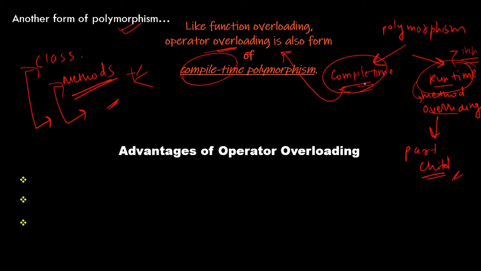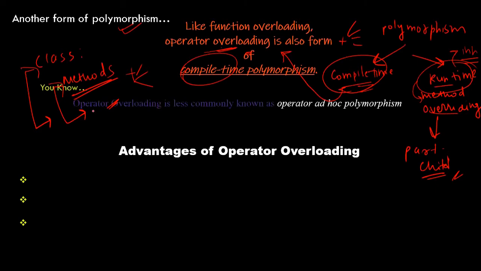What is the difference between compile time and runtime? In compile time, we do the same operation in different ways. In runtime, a parent class and child class relationship is there, but in compile time we are just concerned with the relationship of methods.